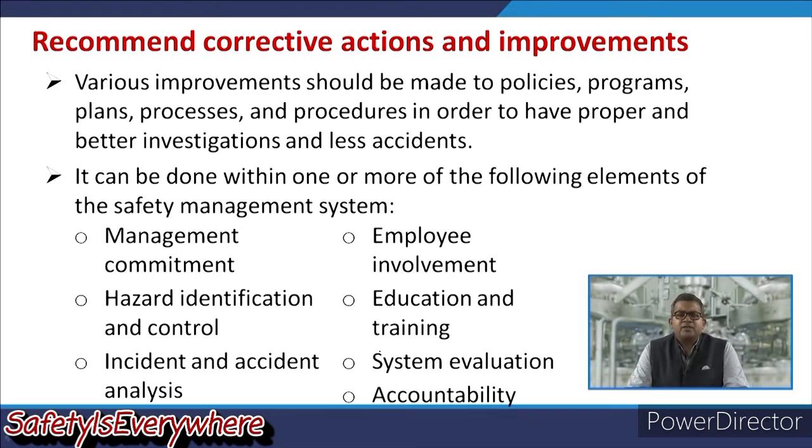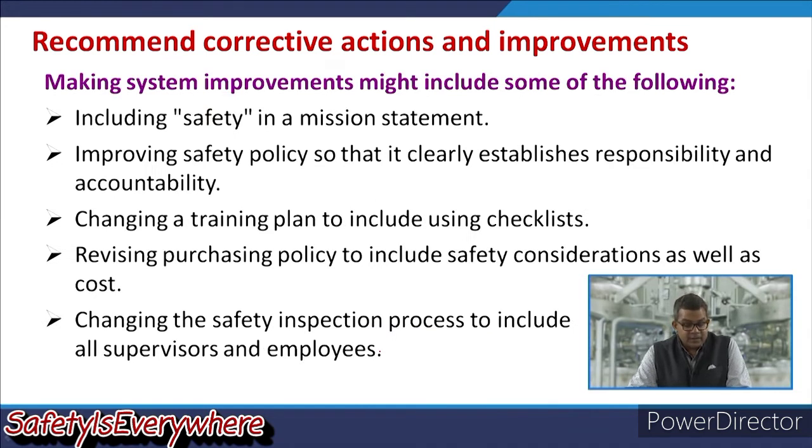Now, various improvements should be made to policies, programs, plans, processes and procedures in order to have proper and better investigation and fewer accidents. Now, it can be done within one or more of the following elements of the safety management system, like managerial commitment, employee involvement, proper hazard identification and control, proper training and education, then incident and accident analysis by adopting the proper system evaluation protocol, then by fixing the accountability, etc.